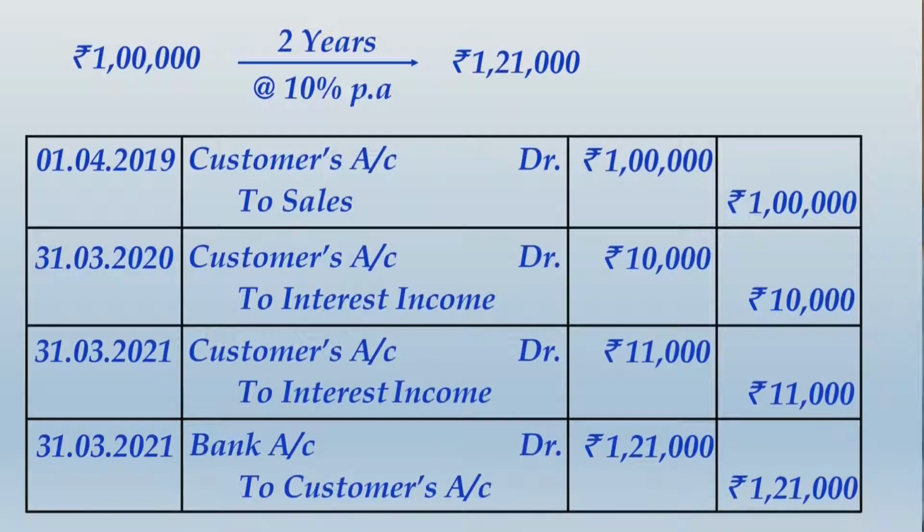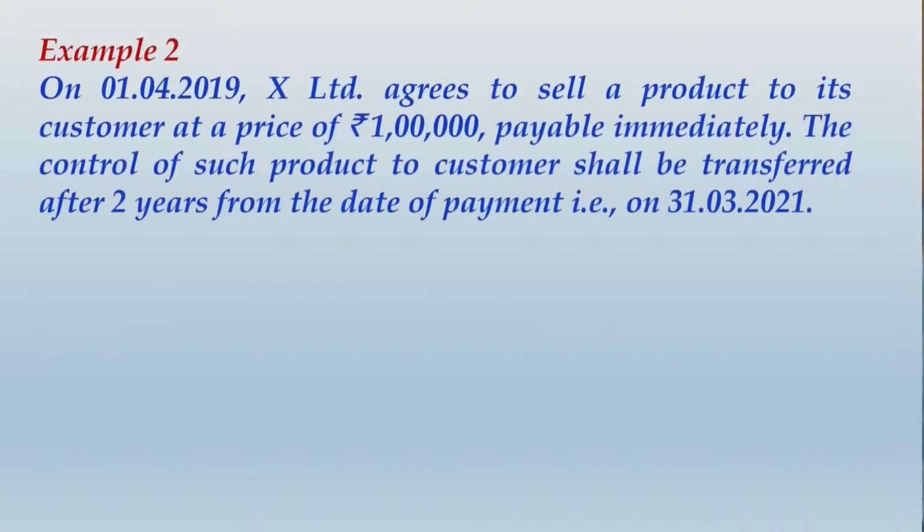Alright friends, you would have finished writing this whole thing. Let us move ahead and take up the next example of the other situation that we have been talking about. So on 1/4/2019, X Limited agrees to sell a product to its customer at a price of rupees 1 lakh payable immediately. The control of such product to the customer shall be transferred after 2 years from the date of payment, that is on 31/3/2021.